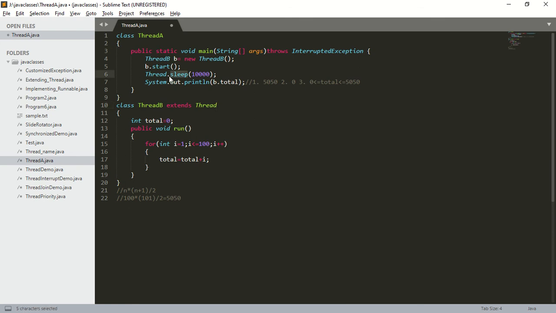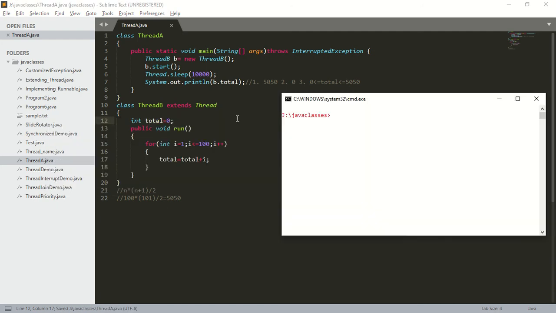So which thread is calling the sleep method? The main thread is calling the sleep method. So the main thread is sleeping for 10 seconds. So which thread will get a chance? The child thread will get a chance. Is the child thread going to complete its execution within these 10 seconds? Yes, it is going to complete its execution within the 10 seconds. So what will be the output? The output will be 5050.